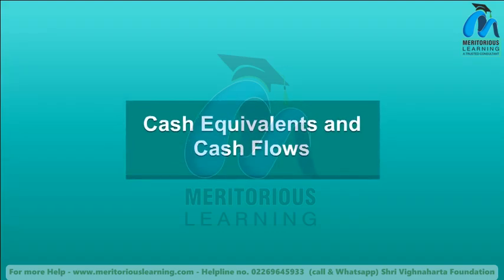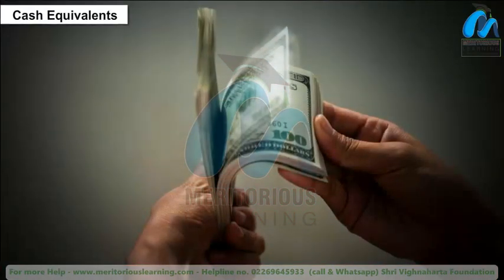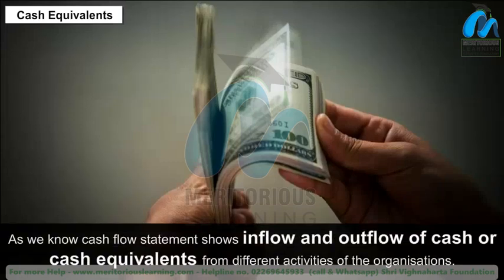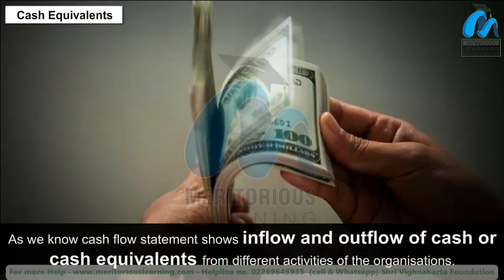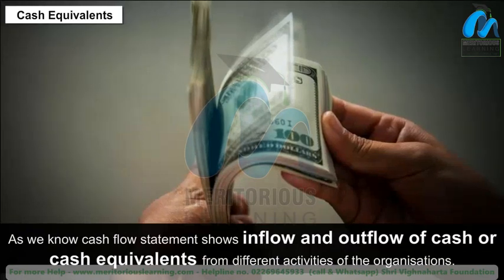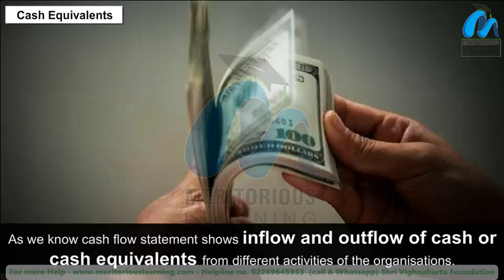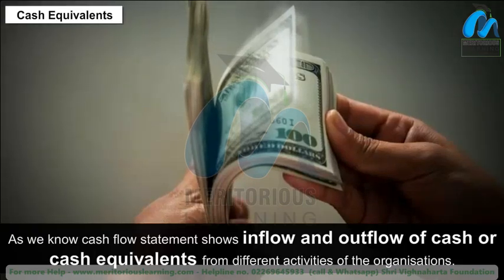Cash equivalents and cash flows. Cash equivalents. As we know, cash flow statement shows inflow and outflow of cash or cash equivalents from different activities of the organizations.